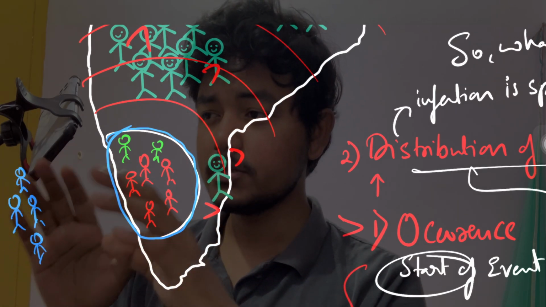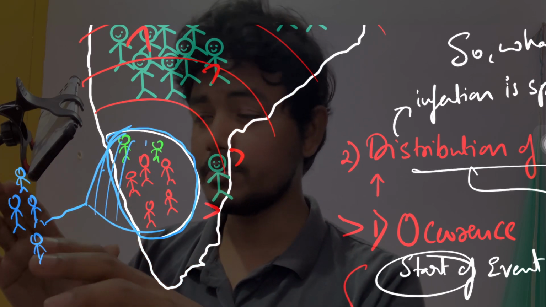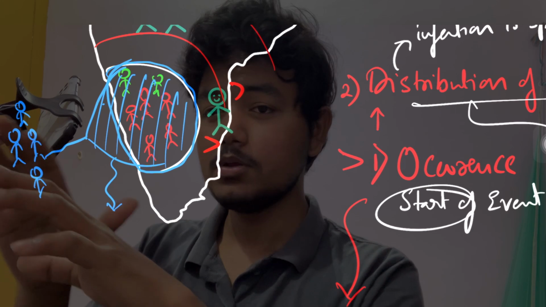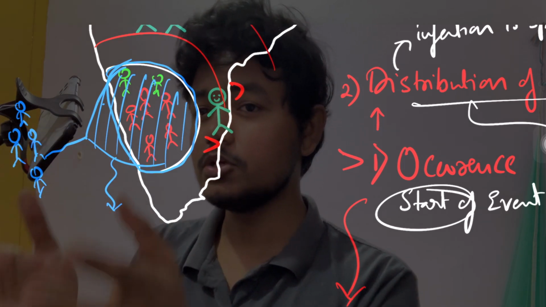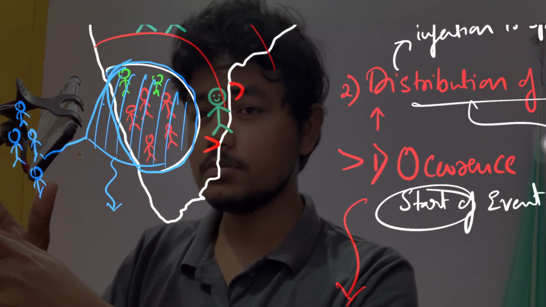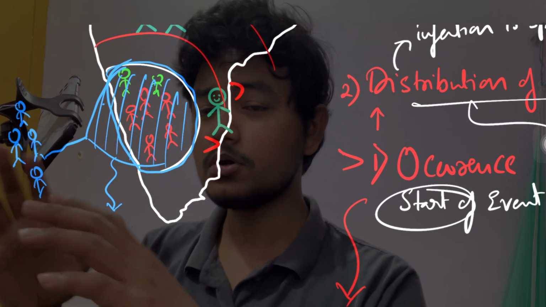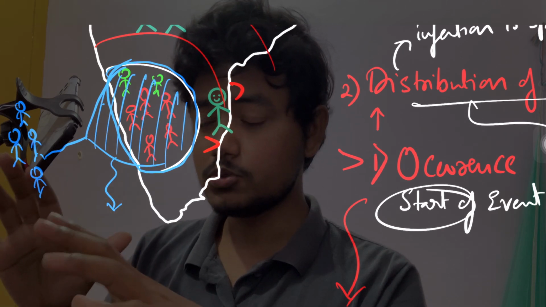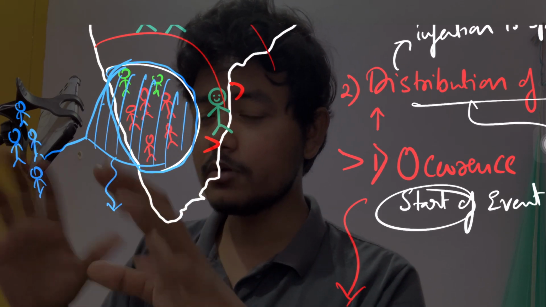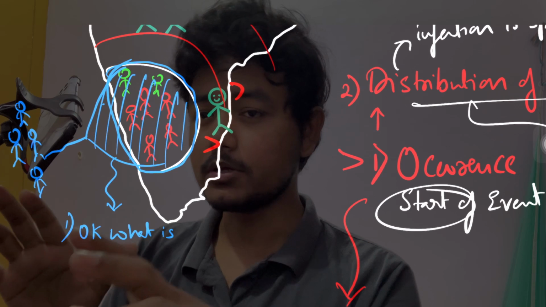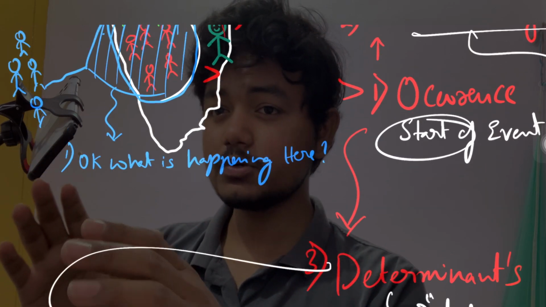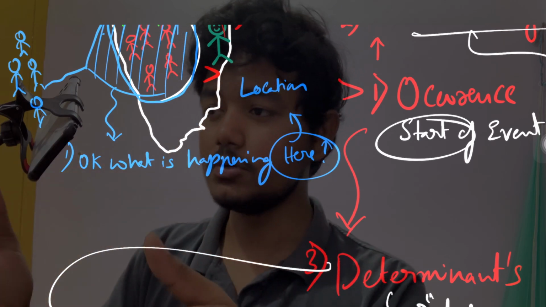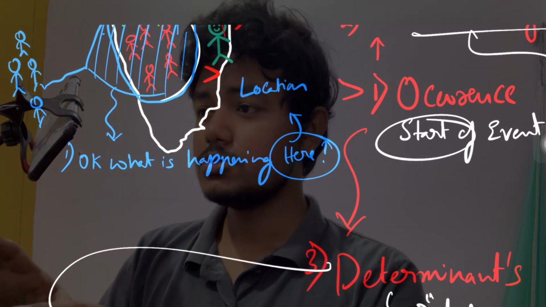These people are trying to catch hold of a certain group of people or a certain population. At this point nobody knows what's happening in the country, right? This is a new virus. Maybe there was some information about it, but not much, because this is a new outbreak. So even they don't know at this point what is to be done and what is not. Initially all of them will ask the same question: what is happening at this place? And here we are considering a particular area, a locality or a population. That is the geographical aspect. So what is happening here?